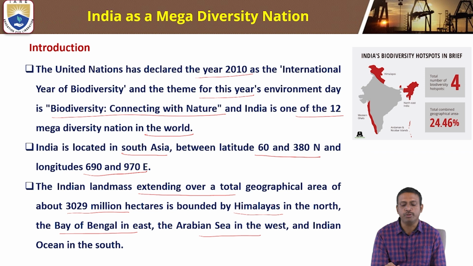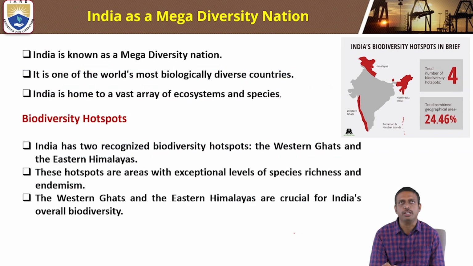The Indian landmass extends over a total geographical area of about 3029 million hectares, and is bounded by the Himalayas in the north, the Bay of Bengal in the east, the Arabian Sea in the west, and the Indian Ocean in the south.